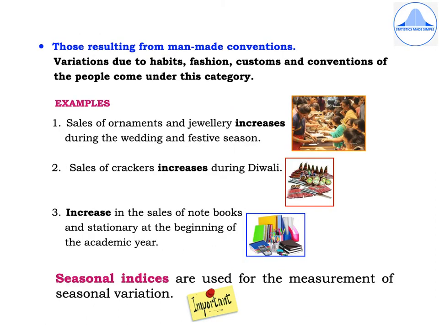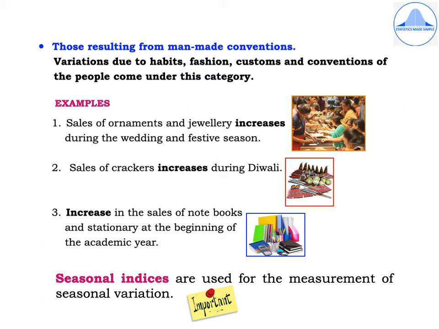We have already discussed how seasonal variations result from natural forces along with some examples. Now let us learn how the seasonal variations occur because of man-made conventions. Now, variations due to habits, fashion, customs and conventions of people come under this category.